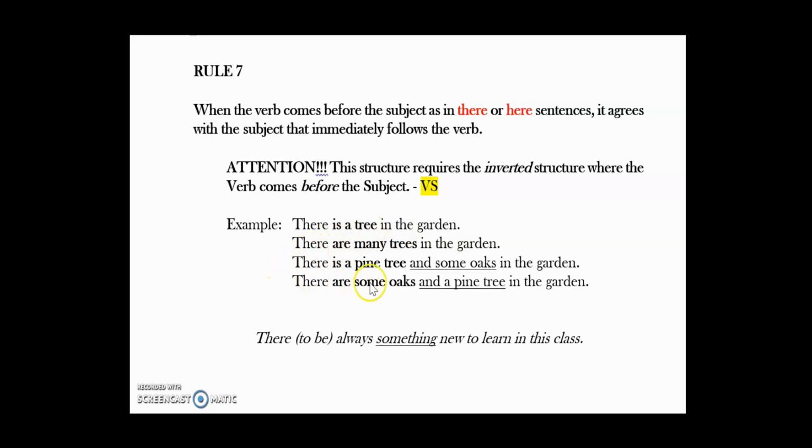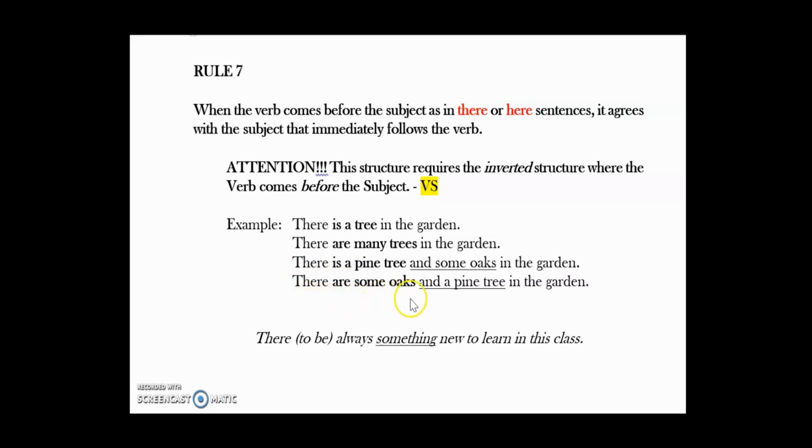Now, there is a pine tree and some oaks in the garden. Here you have a compound subject, but the first subject that comes right after the verb is tree, and it's singular, therefore the verb is going to take the singular form.